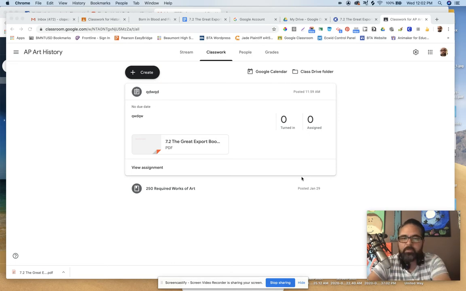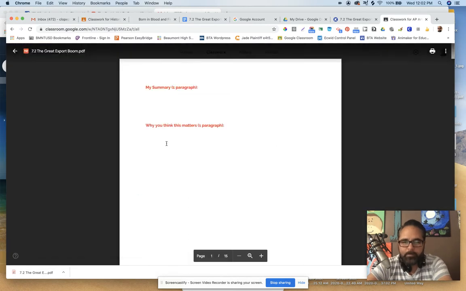Let me go ahead and show you guys how to do this, though, because we're going to do it a little bit differently. We're going to use Cami. You may have used Cami in another class, which is cool, in which case you already understand how to do this. If not, let me show you. So in your assignment, you're going to see right here, it says 7.2, the great export boom. When you click on it, it's going to pop up this PDF for you.